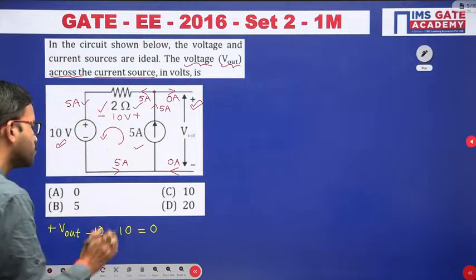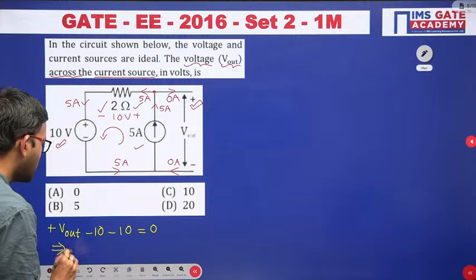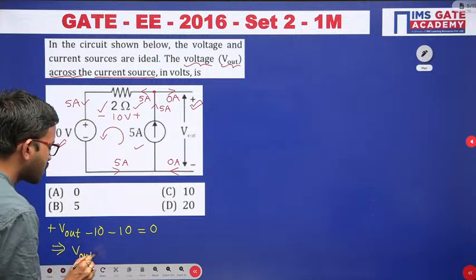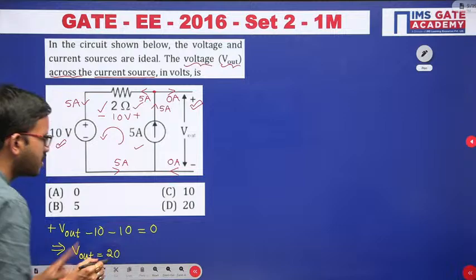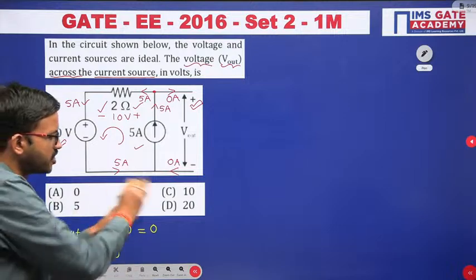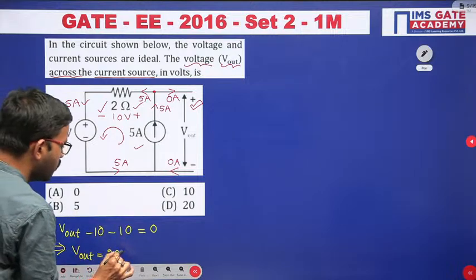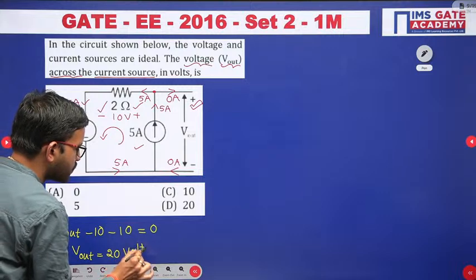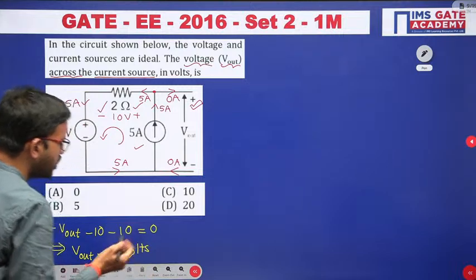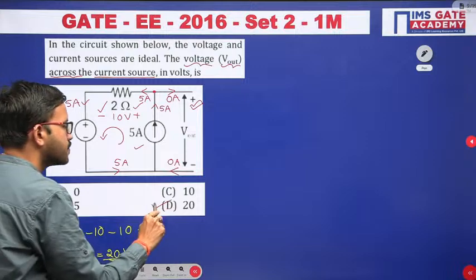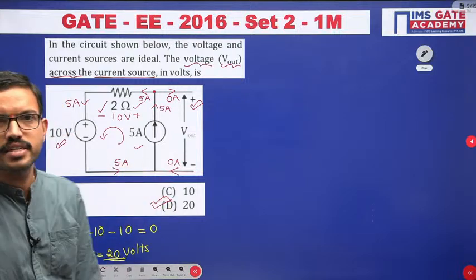Now from this equation you are getting V out equal to 20 volts, because minus 20, when you bring it to the right hand side, it will become positive. So V out equal to 20 volts. That is there in option D. Option D is the correct answer.